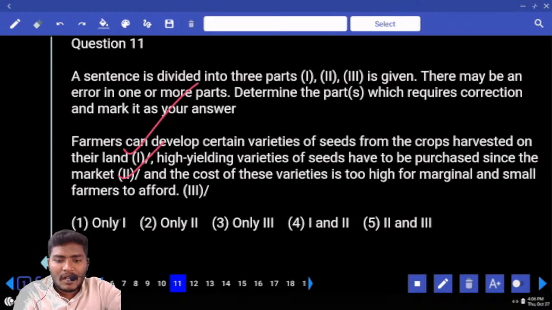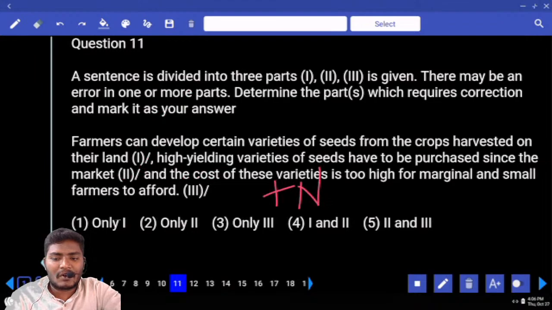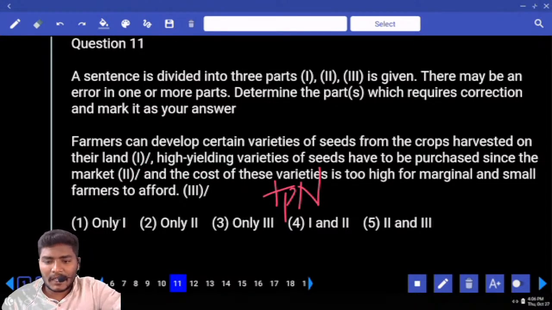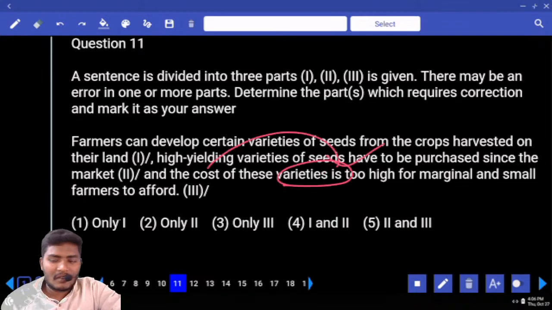Can you find any more? And the cost of these varieties, this is followed by what type of noun? Plural noun. This is followed by singular noun. Okay. These varieties is too high. Now tell me, what is this related to? What is the noun for this is? Varieties is or cost is? Cost is.